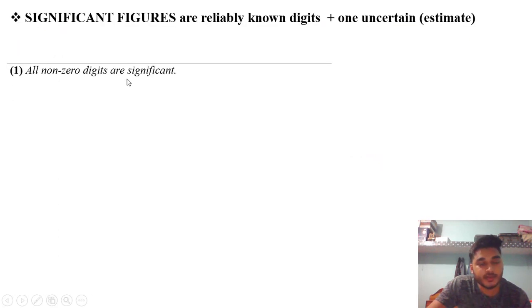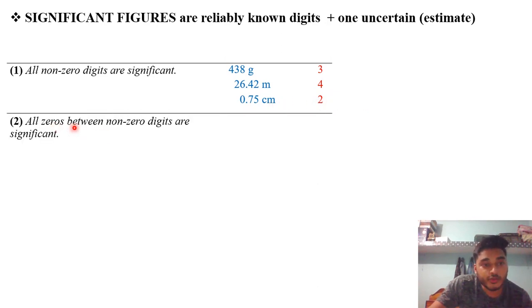So here are some rules. All non-zero digits are significant. These are significant figures: 438, 264, and 2 also, 7 and 5 also significant figures. See, here three significant figures are there, here 4 significant figures, and in this case 2 significant figures. All zeros between non-zero digits are significant.